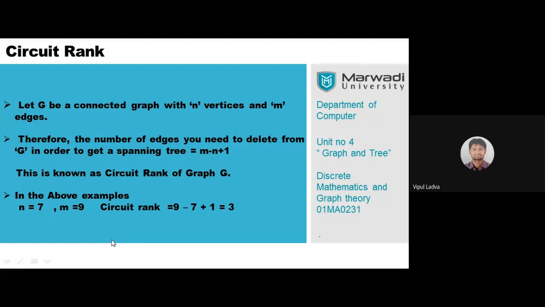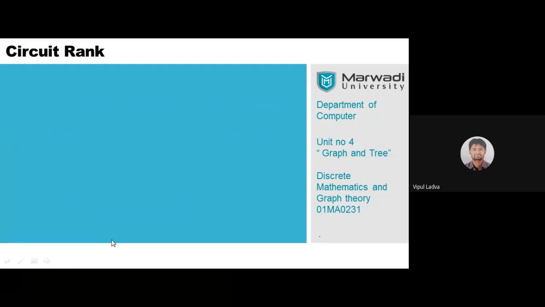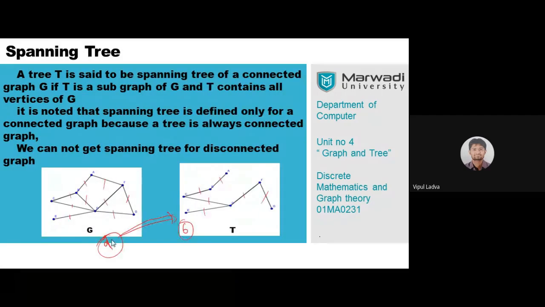If we wish to identify the number of edges that must be present in the spanning tree of graph G, then using this formula you can. Now, just think about this formula, m minus n plus 1. Let me take you to that graph once again. Let me erase all the ink. So consider this is a graph G.